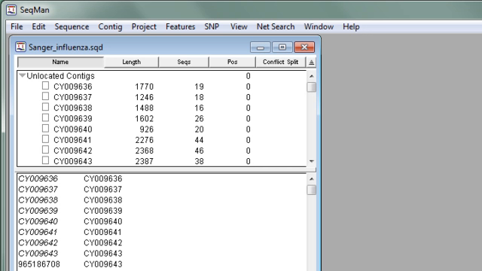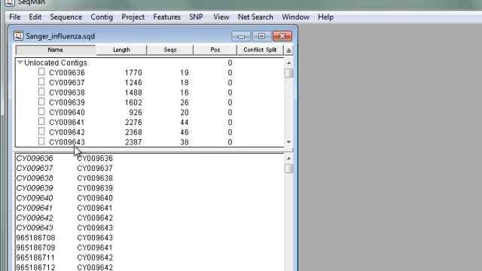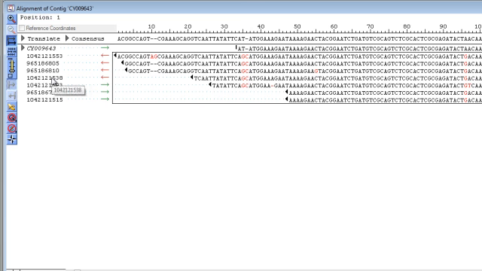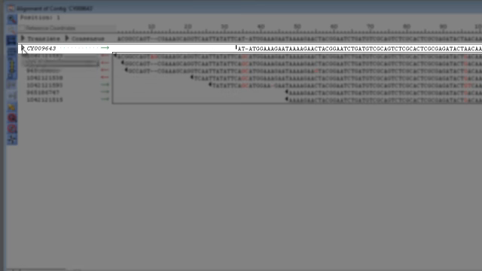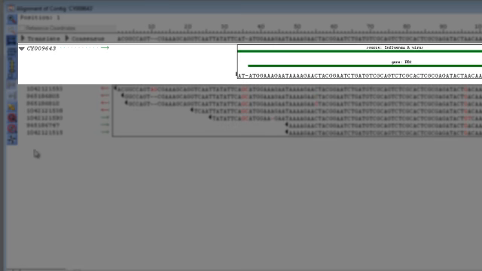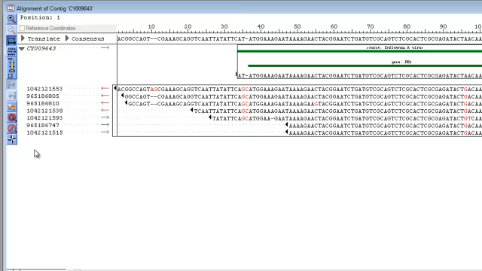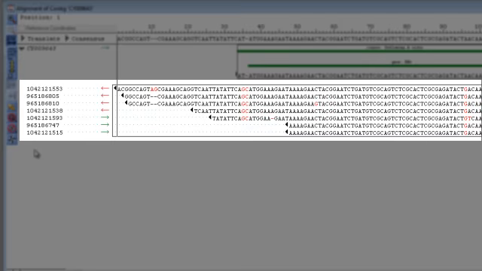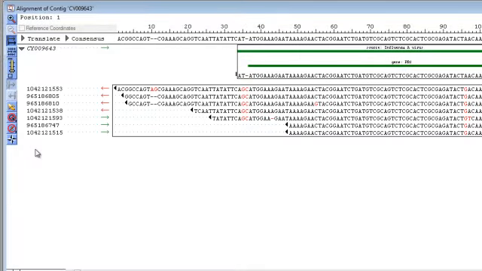To see how the reads align to a reference, double-click on one of the contig names. Here I have the alignment view for contig CY009643, and the reference sequence is shown here in italics. We can expand that to show the annotated features, and the reads that align to this reference sequence are shown below it. And the reference sequence is used as a basis for SNP calling.